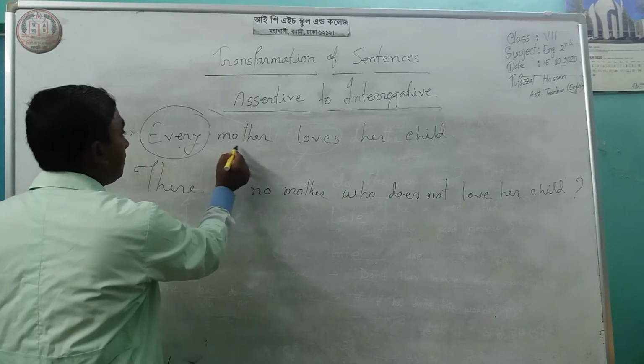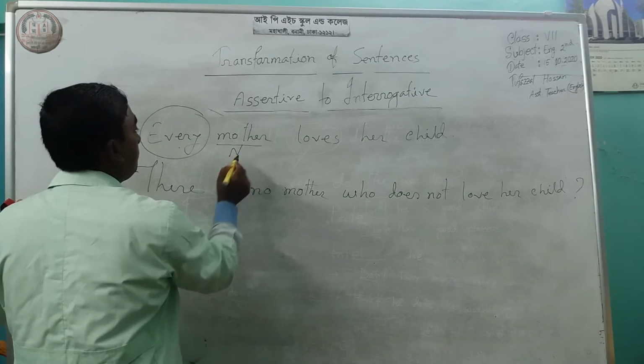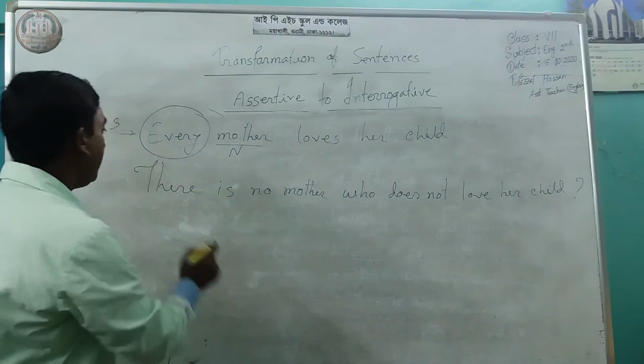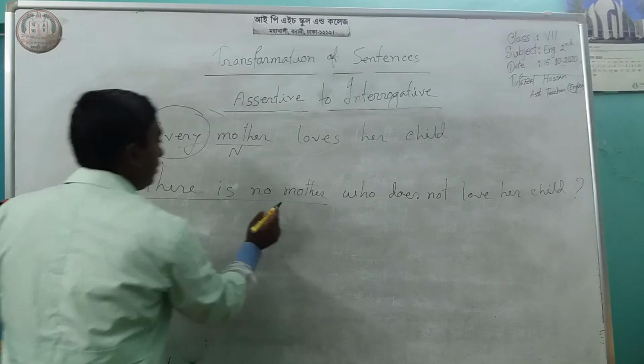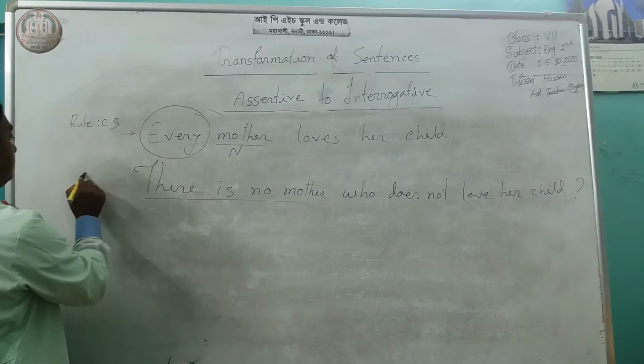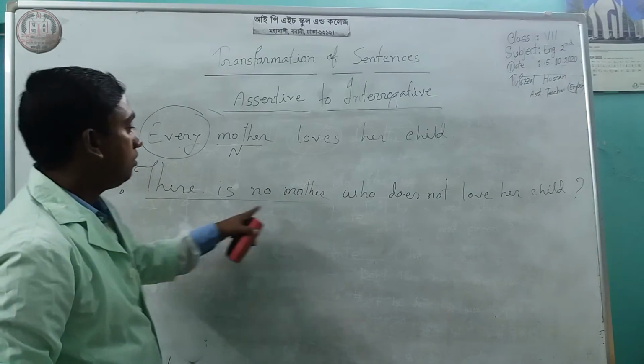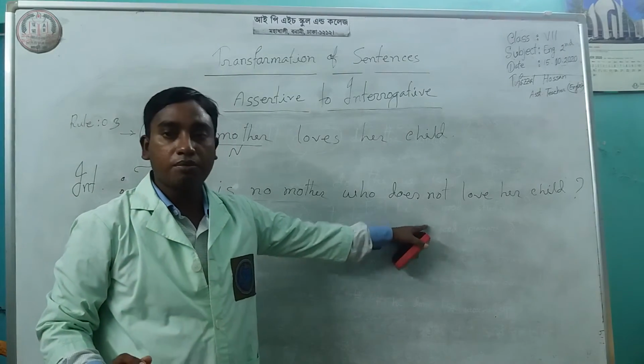Because every is followed by a noun, after every noun it will be there is no. There is no mother who does not love her child.